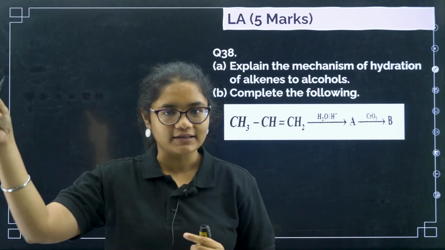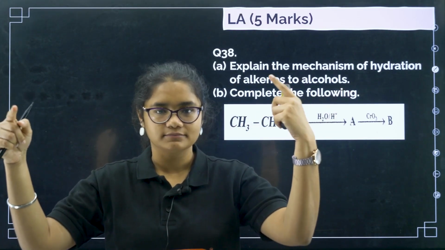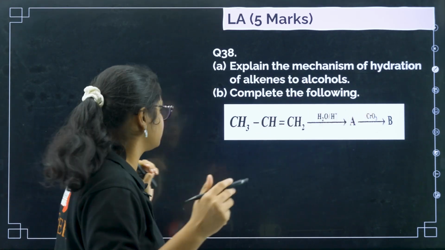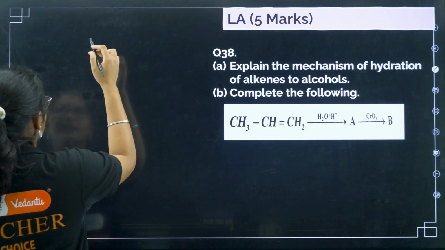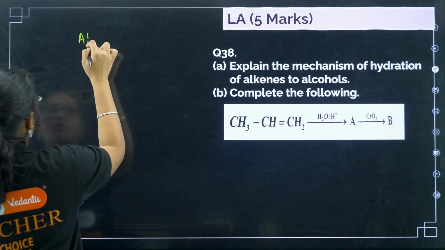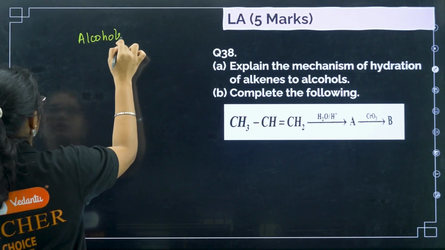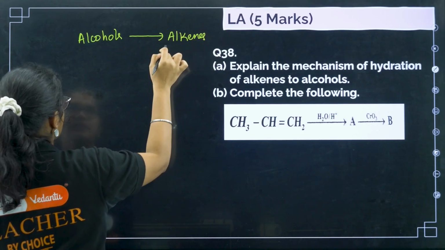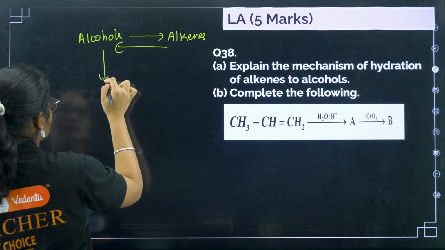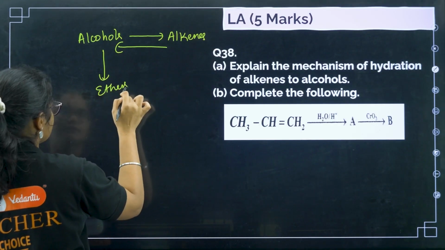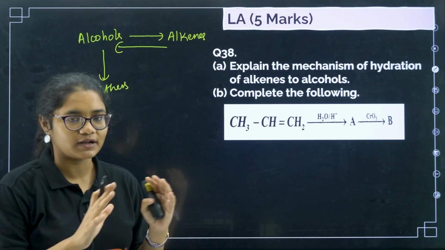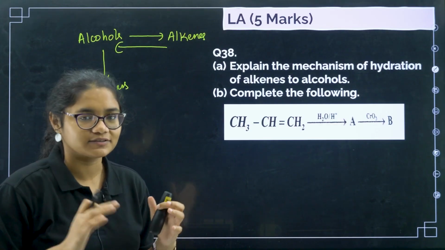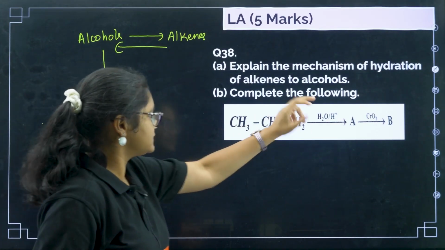Each has its own reaction mechanism. So whenever you read the question, read it properly so that you do not get confused about which mechanism is actually asked.